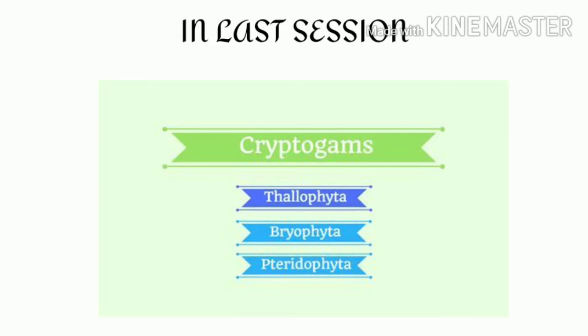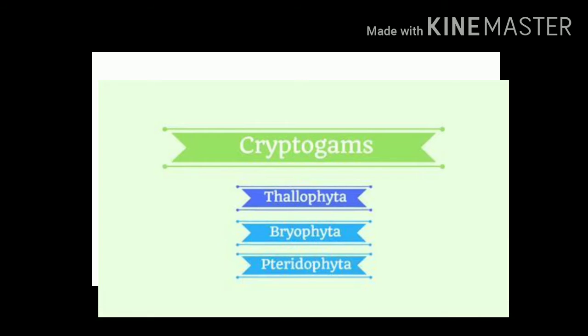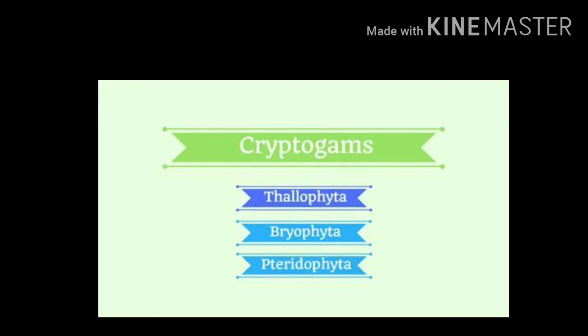As we have seen in the last session, cryptogams are classified in three groups: Thallophyta, Bryophyta, and Pteridophyta. Today we are going to complete our chapter number 6. We are going to learn the following topics: